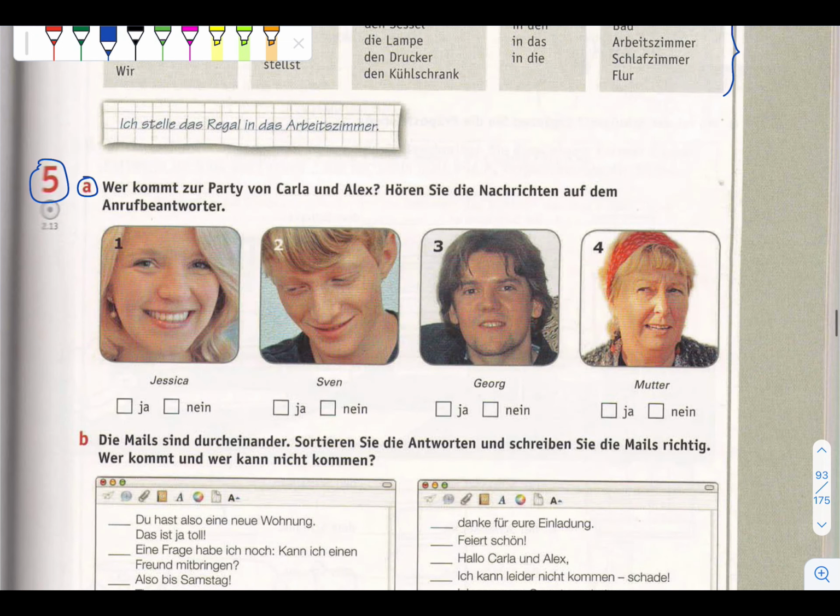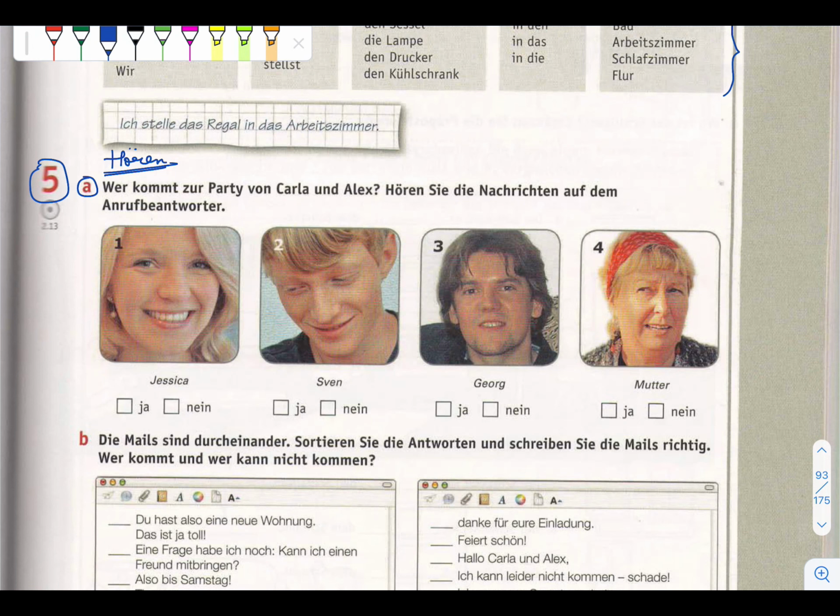Now, Frage Nummer 5a. Hören exercise, and it is very important, Hören, because in exams you will get questions related to richtig oder falsch, meaning right or false, and here also there is ja oder nein, meaning yes or no. So this type of hearing is very important. First I will read the question and then I will explain which type of trick you can use here.